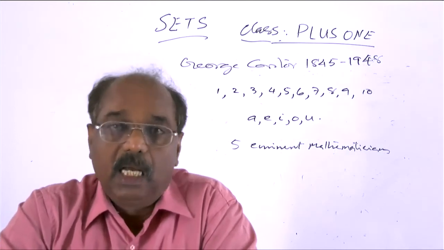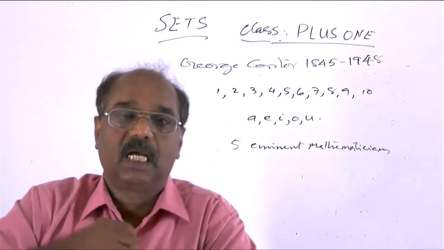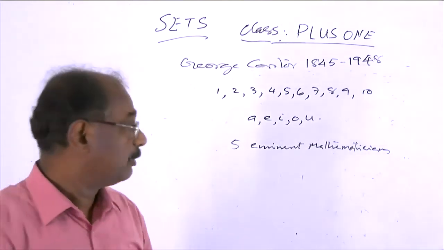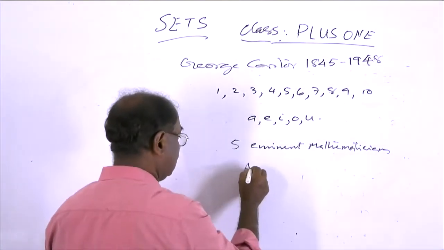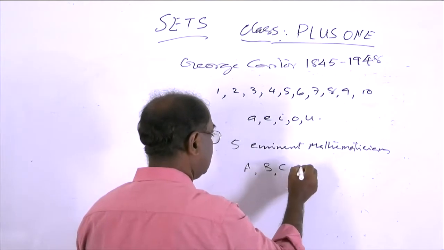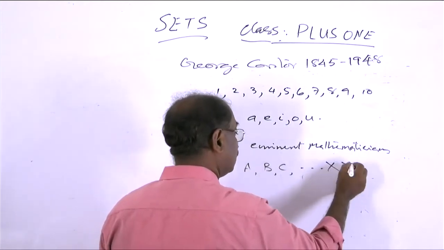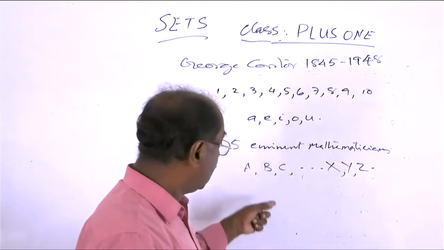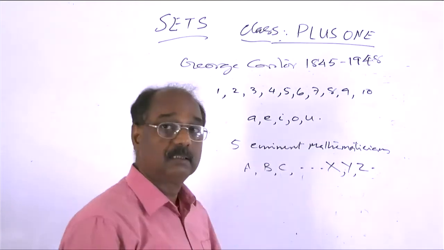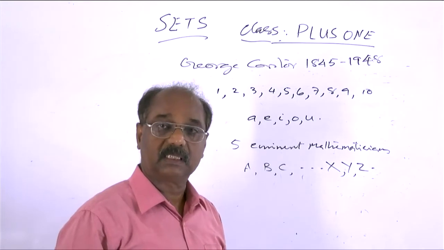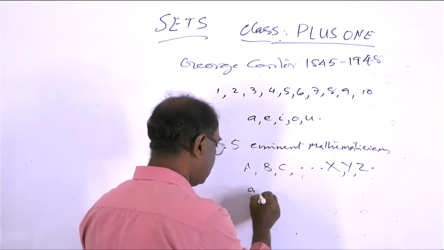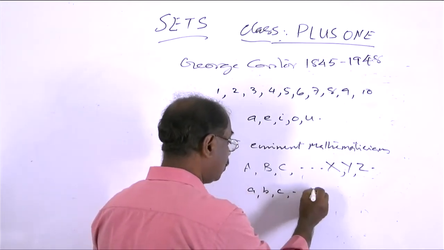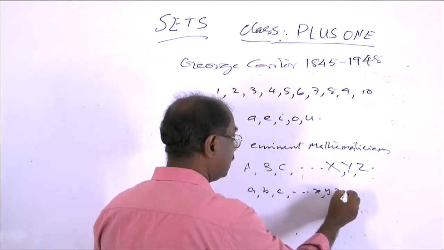And usually the sets are symbolically denoted by capital letters A, B, C, or X, Y, Z, etc. And an object in a set is usually denoted by small a, small b, small c, or small x, small y, small z.